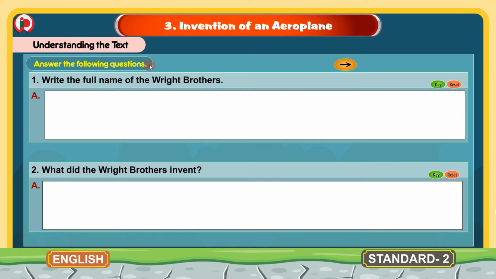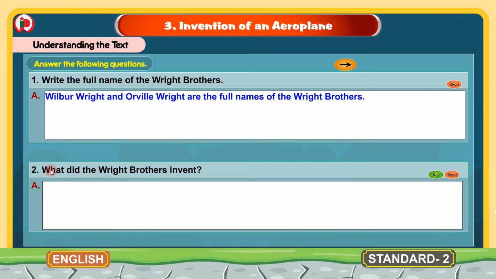Answer the following questions. Here some questions are given. We have to read the question and write the answer for these questions. 1. Write the full name of the Wright brothers. The answer for this is Wilbur Wright and Orville Wright are the full names of the Wright brothers. So what were the names of the Wright brothers? Wilbur Wright and Orville Wright are the full names of the Wright brothers.